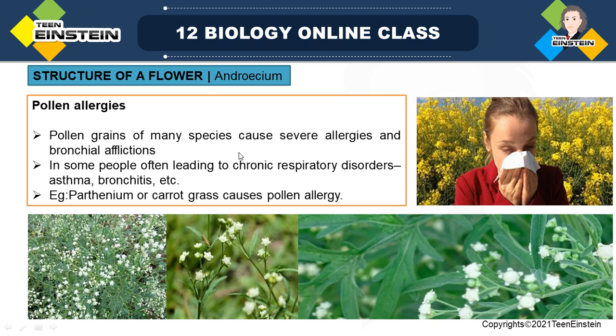Pollen grains of many species cause severe allergies and bronchial afflictions, and in some people this often leads to chronic respiratory disorders like bronchitis and asthma. An example is Parthenium, or carrot grass, which causes pollen allergy.